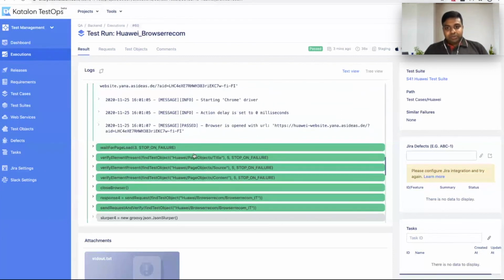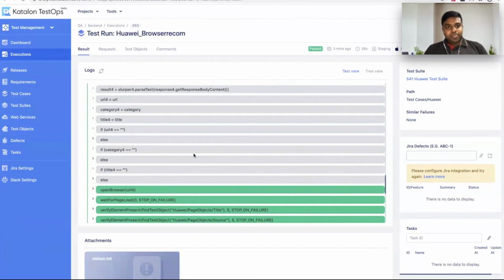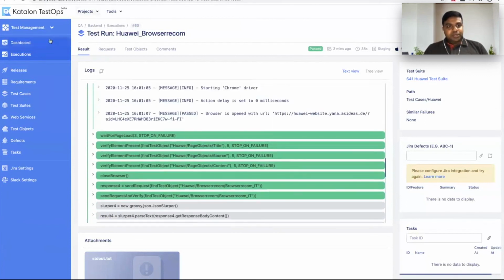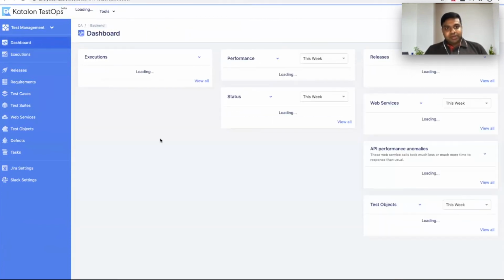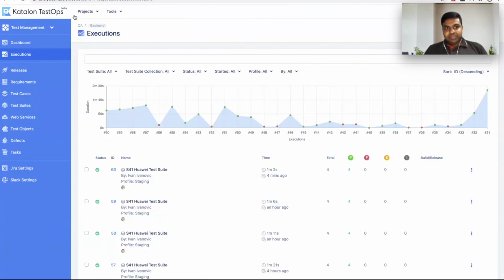So this is the test step level debugging that I referred to. This is the kind of dashboard and execution tracking that we can do using this test ops dashboard, and this is the performance monitoring on how our executions look over a period of time, depending on the execution number that we're doing.